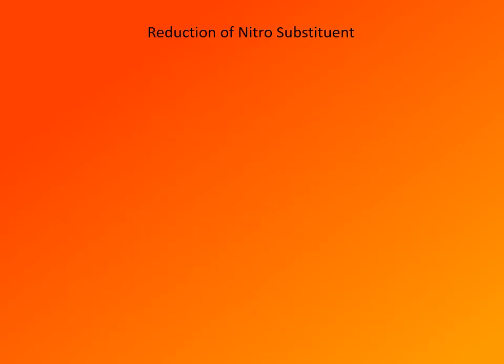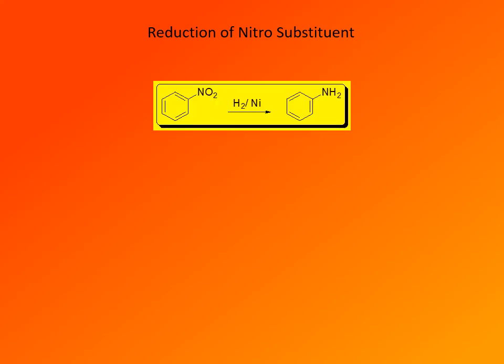Another substituent on a benzene ring that can be readily reduced is the nitro substituent. One method to do it is catalytic hydrogenation. So reduction of a nitro group with hydrogen in the presence of nickel as a catalyst results in formation of the corresponding amino group. So that's a way to reduce nitrobenzene to aniline. That's the way we would carry out the reaction in industry, and aniline is an important industrial intermediate.